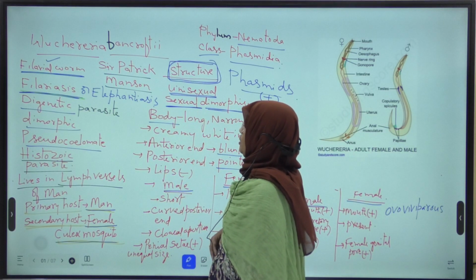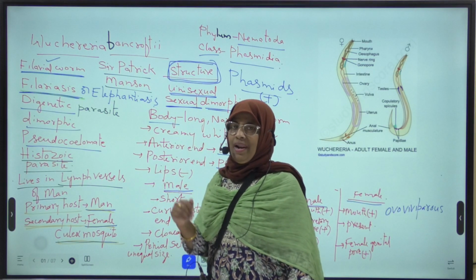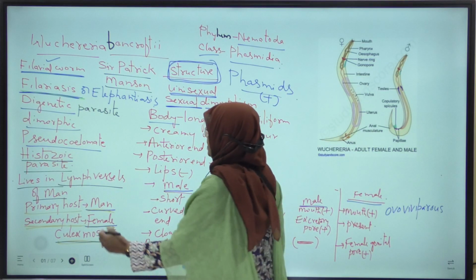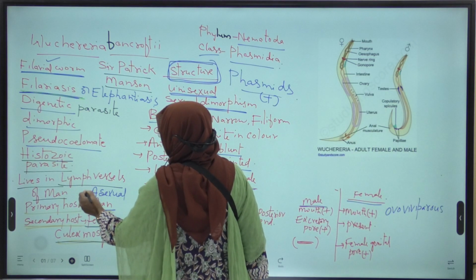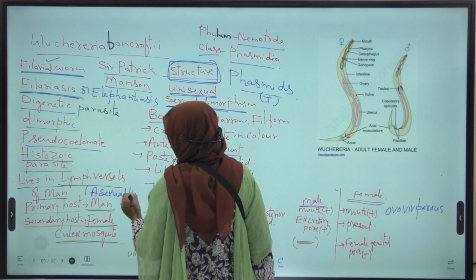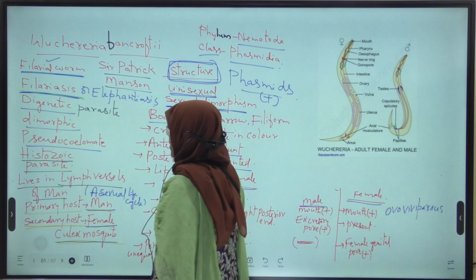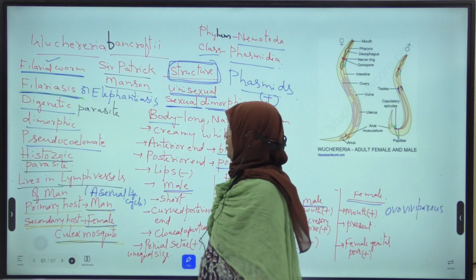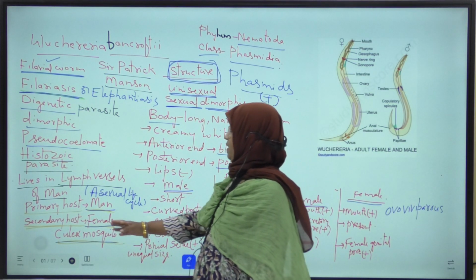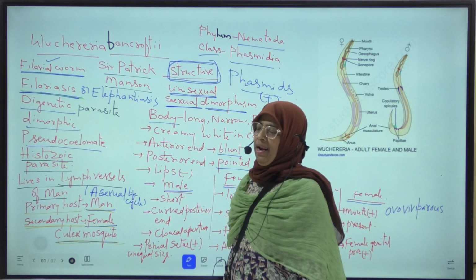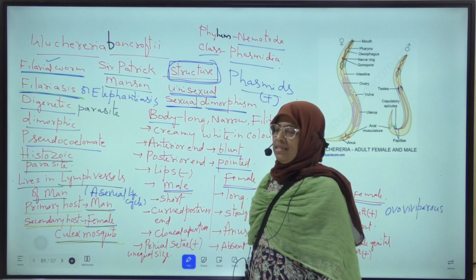It completes its asexual life cycle in man, hence man is considered the primary host. The sexual life cycle takes place in the female Culex mosquito, hence it is considered the secondary host.